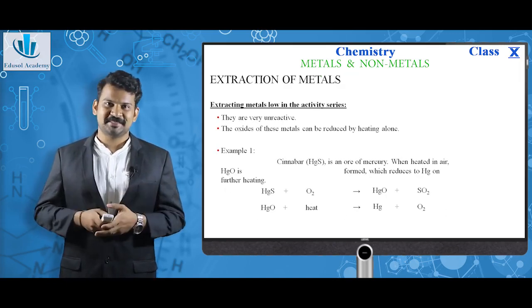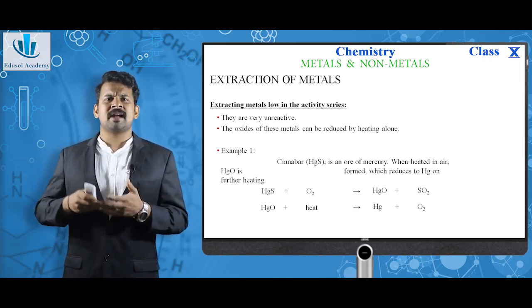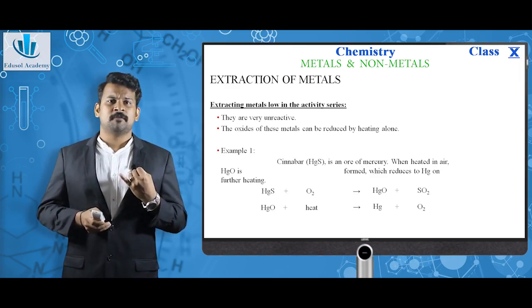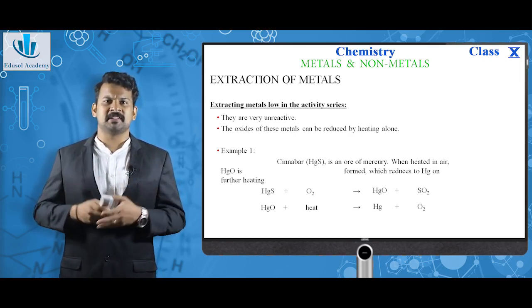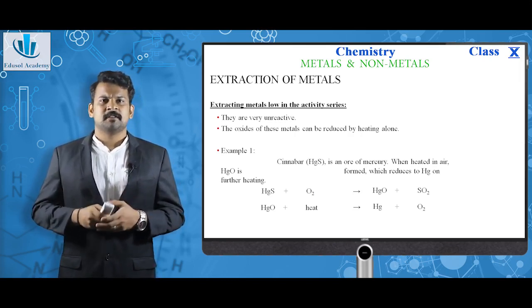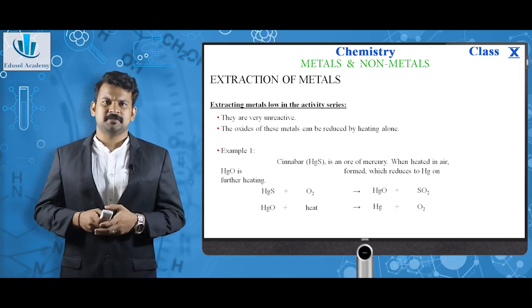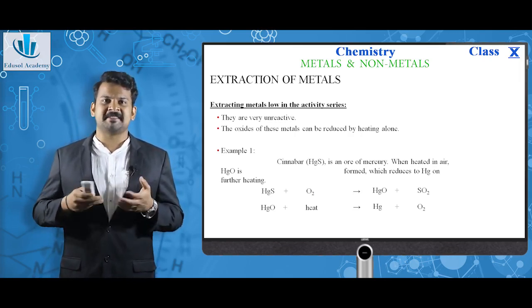Extraction of metals. As we just discussed, there are different extraction methods for metals low in the activity series, for metals in the middle of the activity series, and for metals high in the activity series, which means for highly reactive metals. First, we can discuss extracting metals low in the activity series. They are very unreactive. The oxides of these metals can be reduced by just heating.